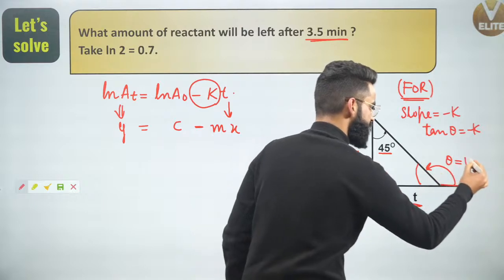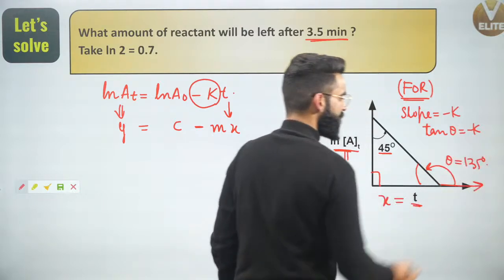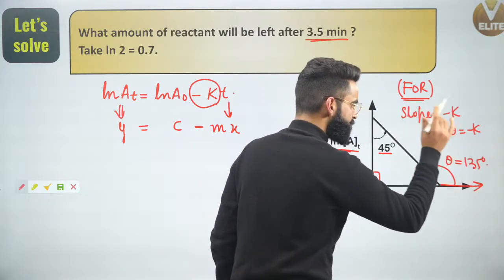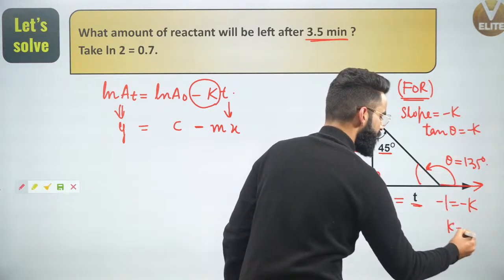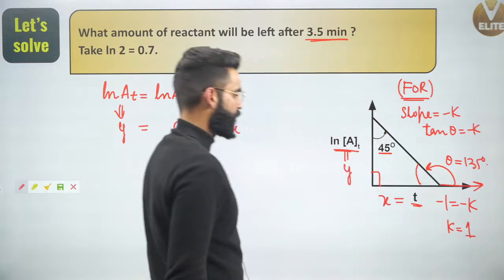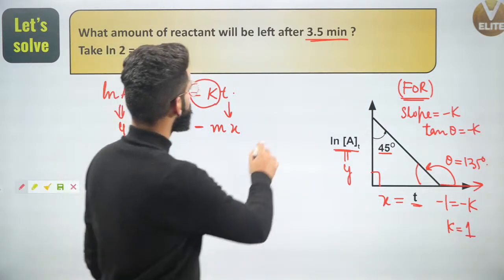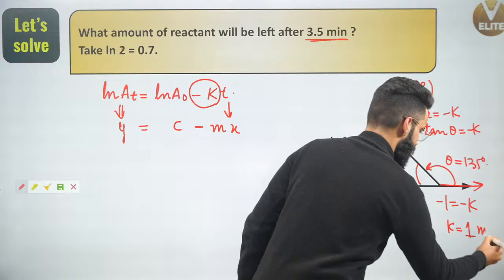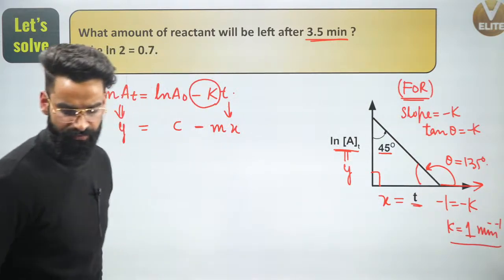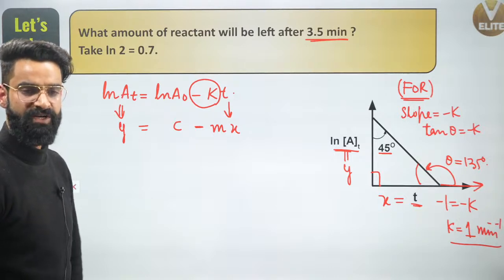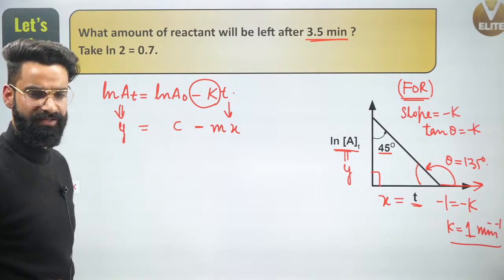That means this angle is going to be simply 135 degrees right here. Now people, tan of 135 is simply minus 1. So I can write minus 1 is equal to minus k, or the k value you'll be getting is 1 right here. And what are going to be the units of k? The units of k are going to be minute inverse. Yes, I got the value of k right here, the rate constant value, by using the curve. Correct?